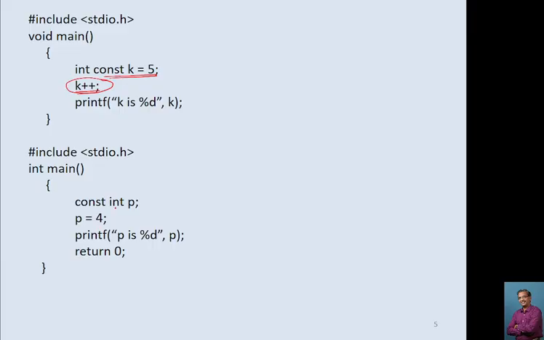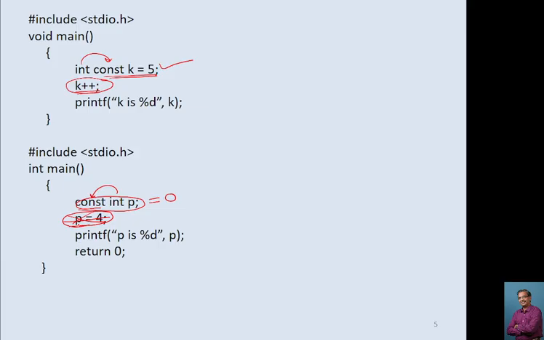Check here. This also will generate an error because whenever you are declaring any constant variable, while declaring only, we have to assign a value. We cannot assign a value afterwards. If this statement is not there, then the constant gets the value 0 by default. Use const after the data type or before the data type, it doesn't make any difference. It works one and the same.